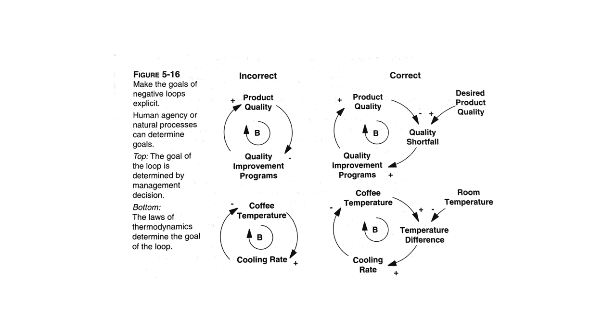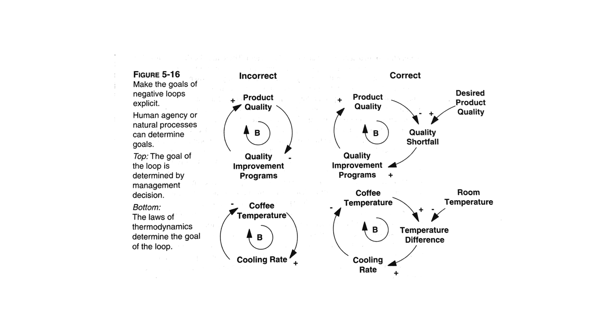And so now we're starting to introduce some external parameters. A better loop here, according to Sturman, is that as product quality goes down, the quality shortfall goes up.